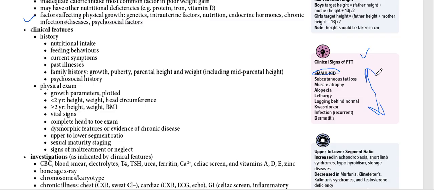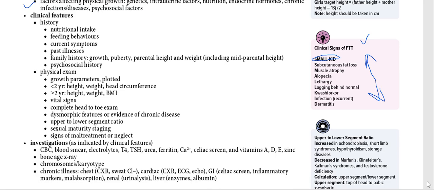We need to have a rough idea. If a child presents to you with very atrophic muscles, loss of subcutaneous fat, extreme lethargy, and a history of recurrent infections and rash, we need to think that maybe the child has failure to thrive. Other than that, history is also important. If a child comes to you, we need to ask about the nutritional intake, very important, then the feeding behavior of the child, then current symptoms, past history, family history, also very important, and the psychosocial history is also important.